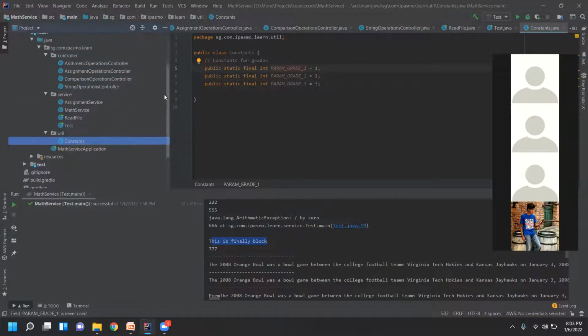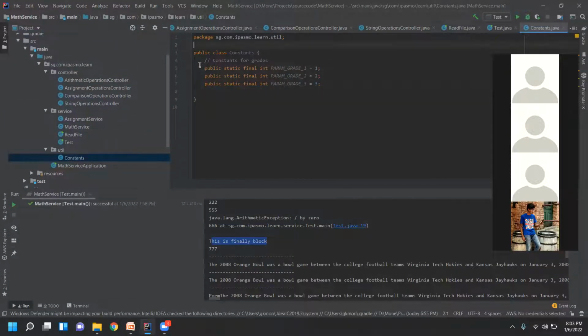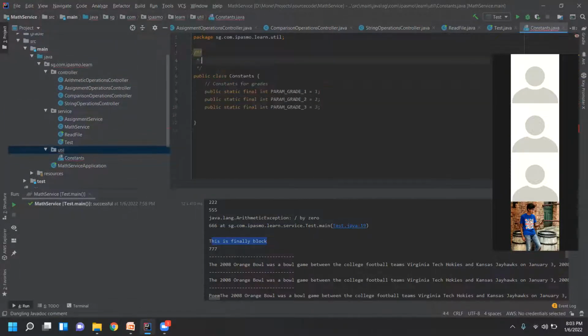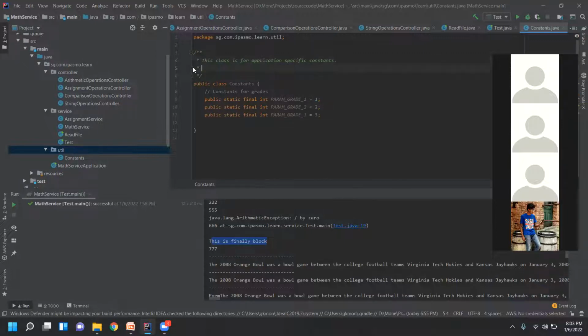This file is used only for common constants. As soon as you declare the class, you need to write the documentation. I'm just writing some meaningful documentation for the constants.